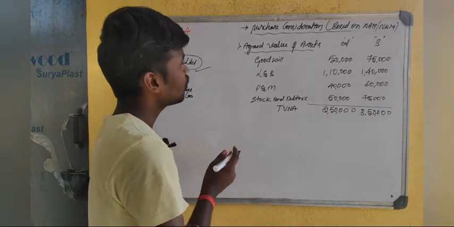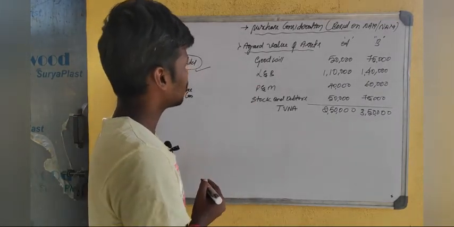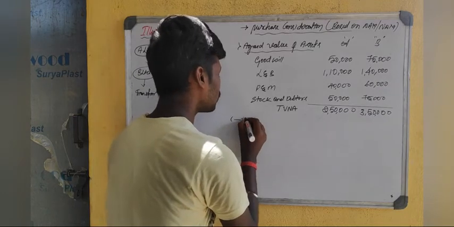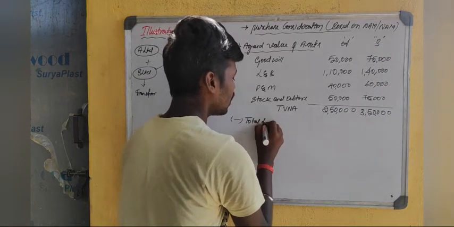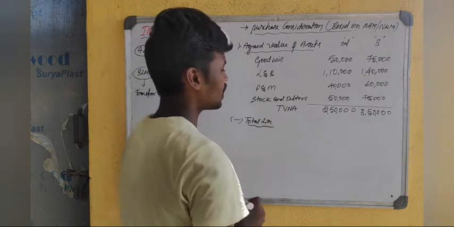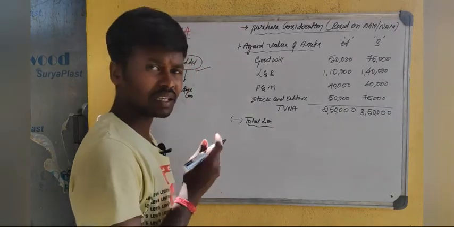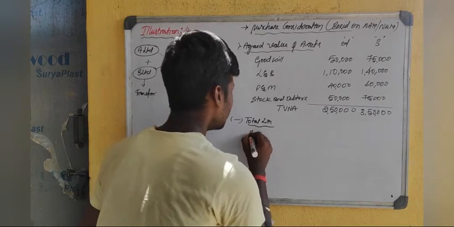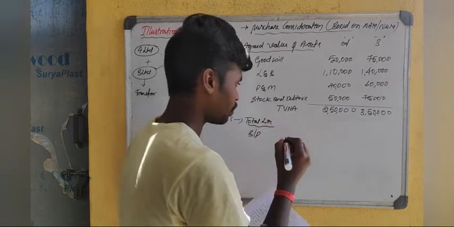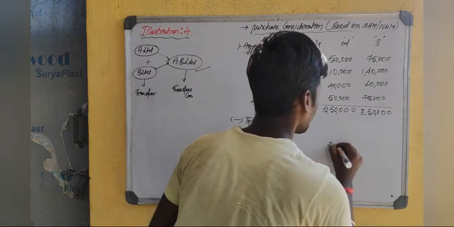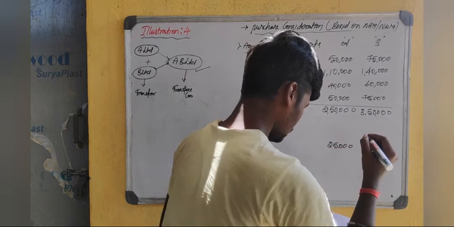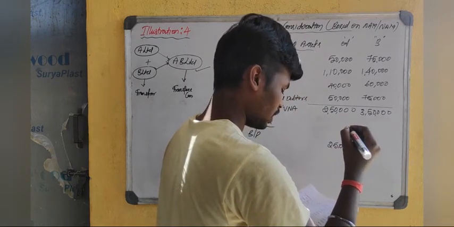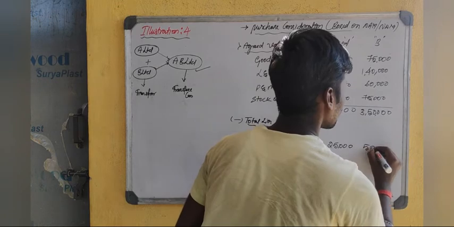Okay, so now in this net asset method or net worth method, we have to subtract the total liabilities, that is, the agreed liabilities taken over. So what agreed liabilities are given in the problem? See, bills payable is rupees 25,000 for A company and 50,000 for B company.